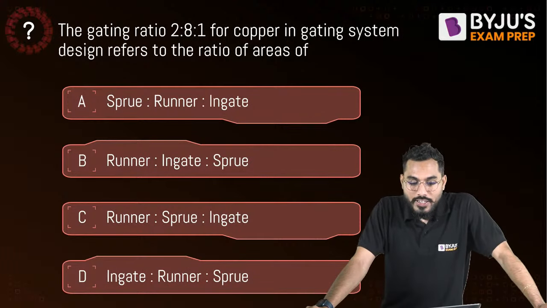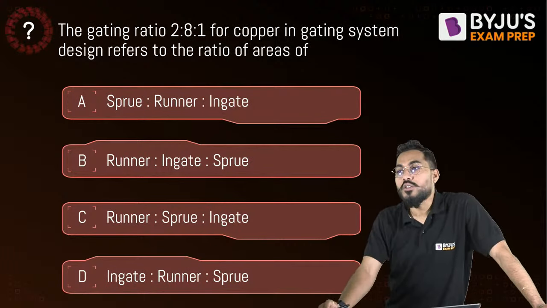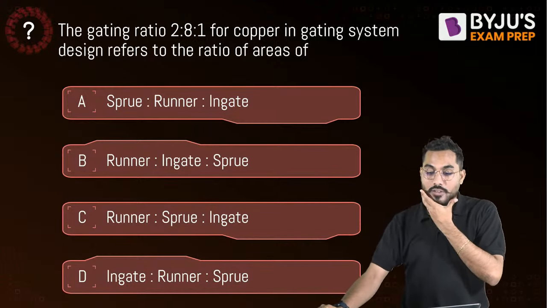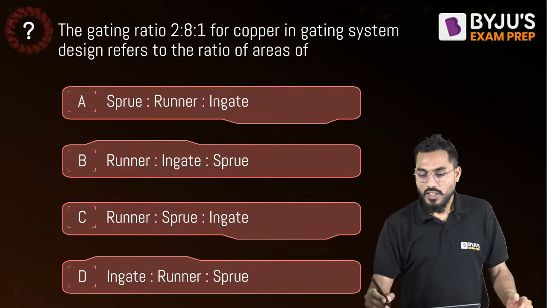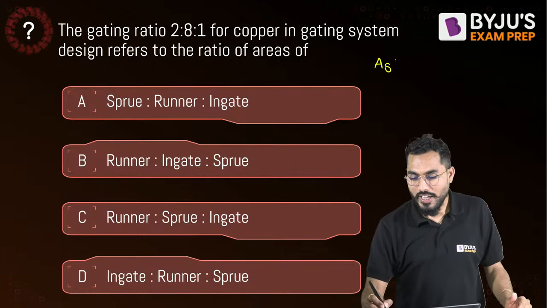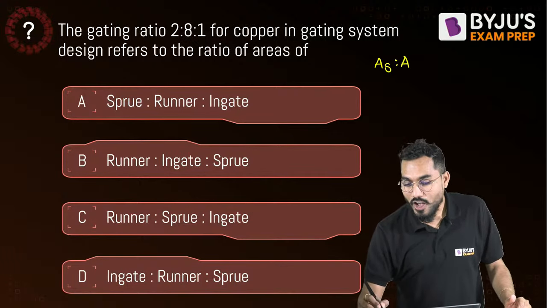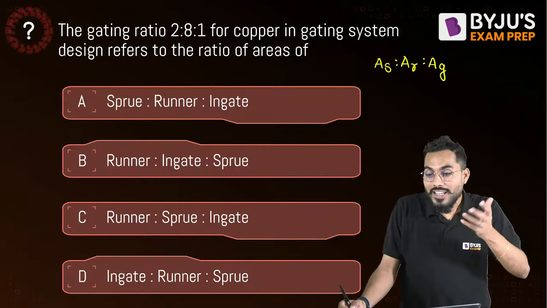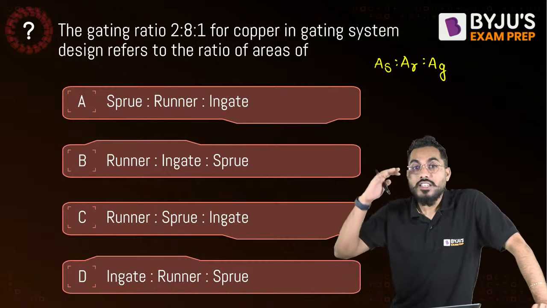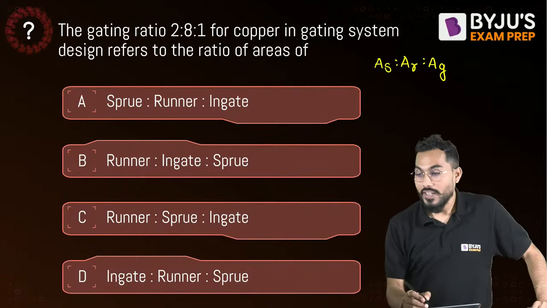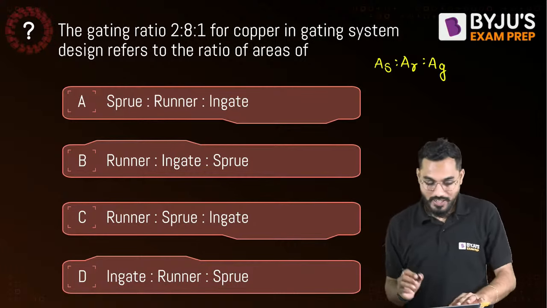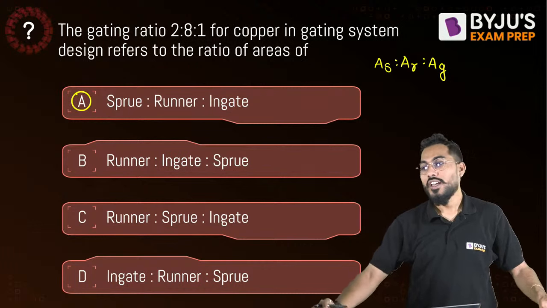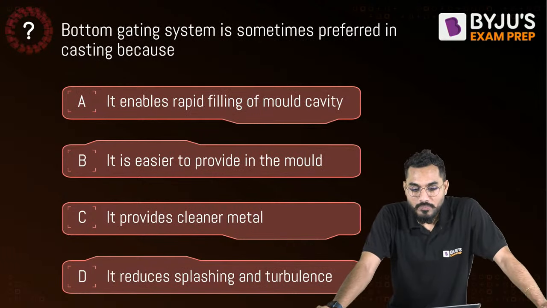Yes. Now you solve the next question. The gating ratio is 2:8:1, for copper in the gating system design, and it refers to the ratio of areas. It's very simple. Just now you told me that it is the area of the sprue to the area of the runner to the area of the ingate. So S stands for sprue, R stands for runner, G stands for ingate. So AS is to AR is to AG: sprue, runner, ingate. What will be the answer? A is the answer for me. Is it true? Yes. So A would be the answer.